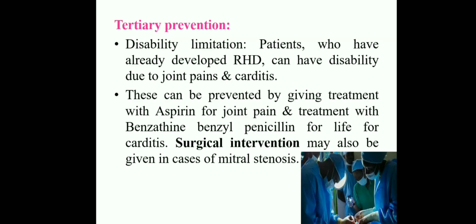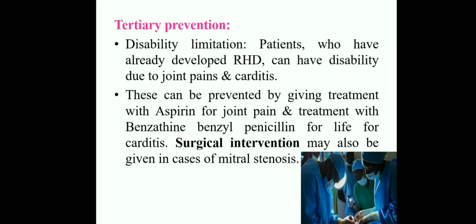And tertiary prevention is disability limiting. Here we should limit the disabilities. Patients who have already developed rheumatic heart disease can have disability due to joint pain and carditis. These can be managed with aspirin or joint pain treatments, and with benzathine benzyl penicillin for life for carditis.